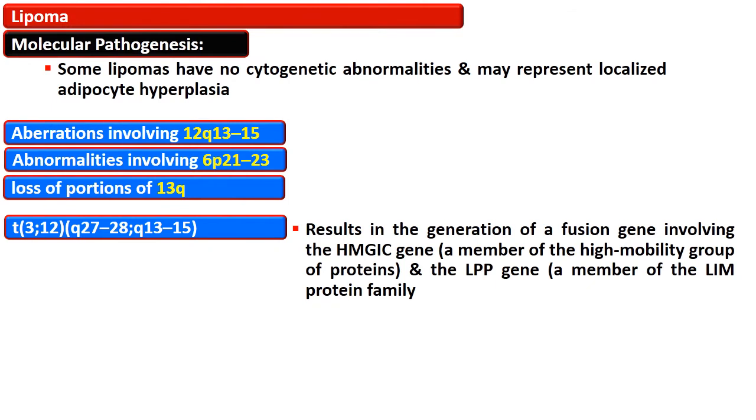There is a translocation between chromosomes 3 and 12 which results in the generation of a fusion gene involving the HMGIC gene, which is a member of the high mobility group of proteins, and the LPP gene, which is a member of the LIM protein family.